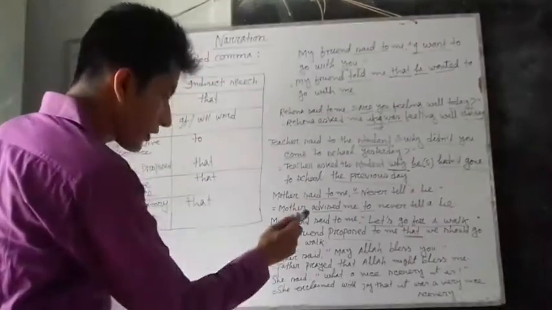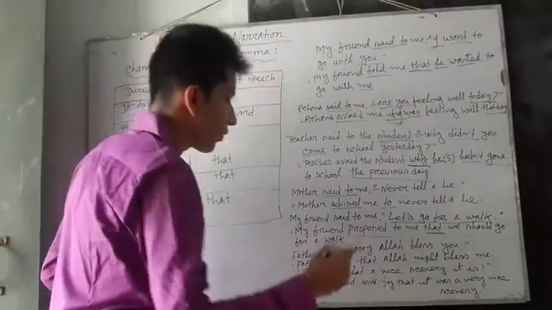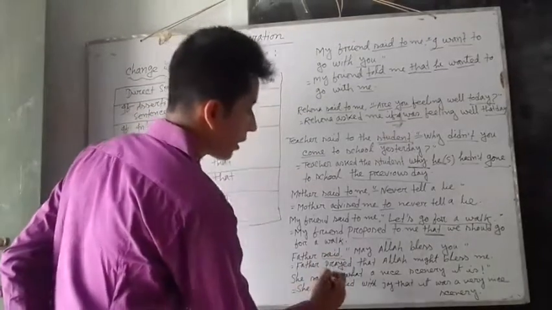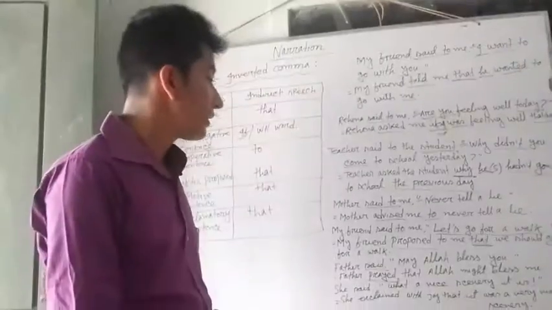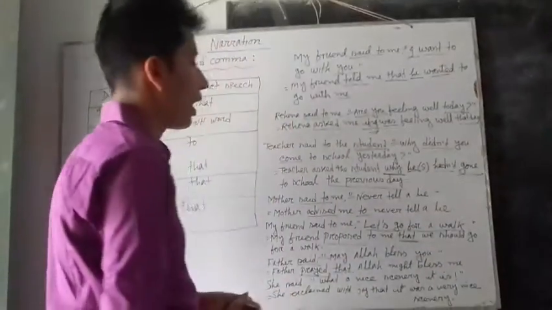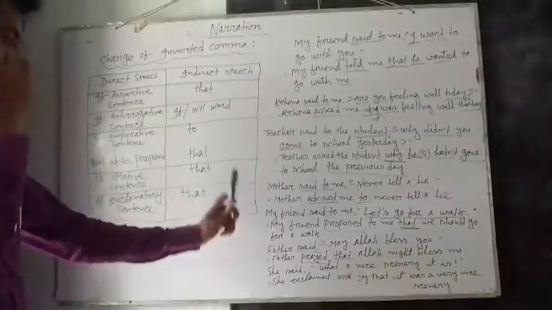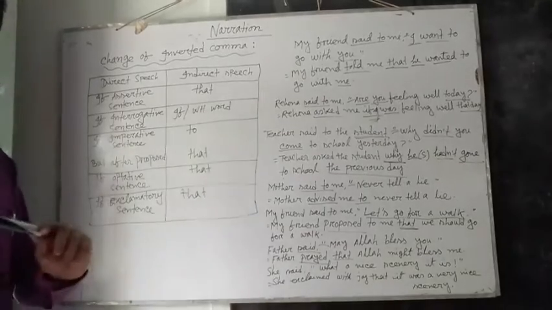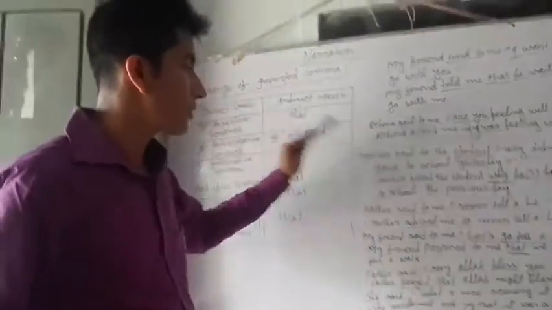So, we have written, father prayed that. Instead of said, we have written prayed. Instead of the inverted comma, we have written that. Allah might bless me. I hope you are able to understand these examples.